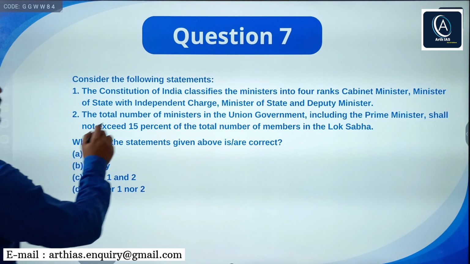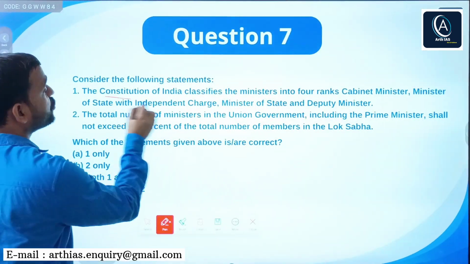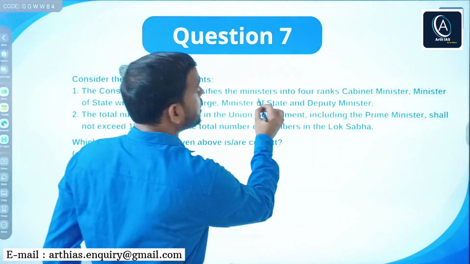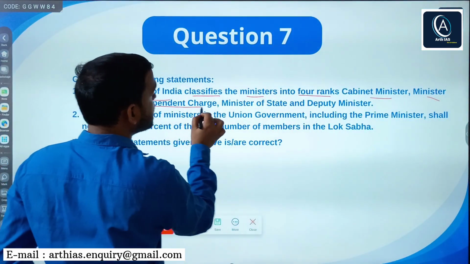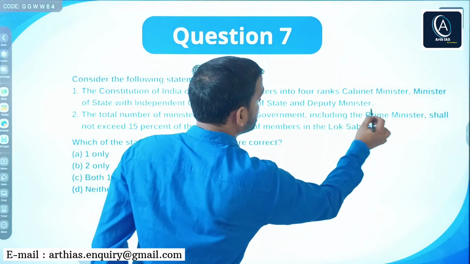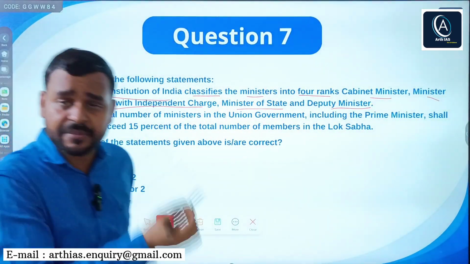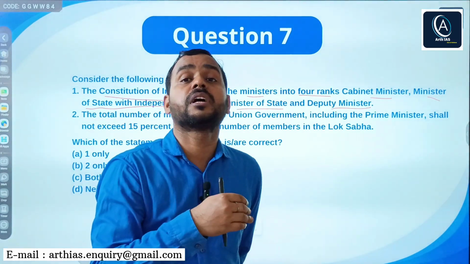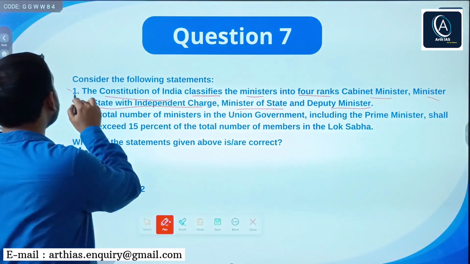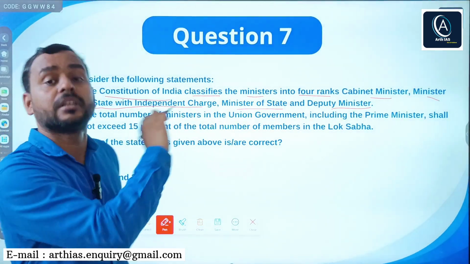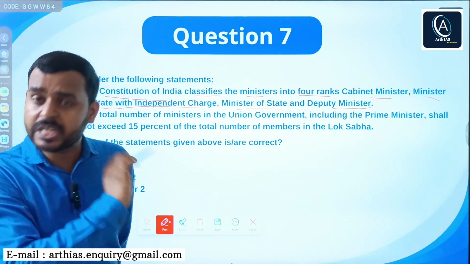Next, consider the following statements. The Constitution of India classifies ministers into 4 ranks: cabinet minister, minister of state with independent charge, minister of state, and deputy minister. Listen, ministers have been classified for the purpose of better governance, better administration. The Constitution does not classify ministers into these categories. So this statement is wrong. Constitution does not classify,